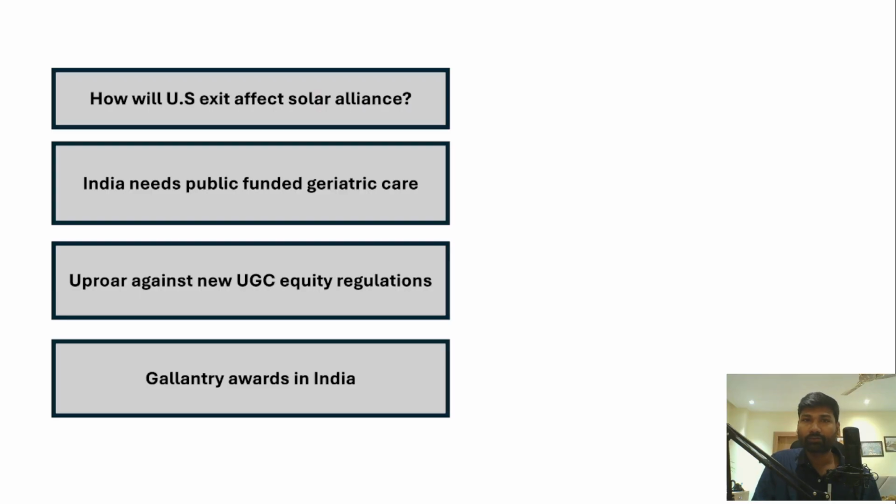And today we have some important topics from different newspapers. We'll be discussing all these topics one by one. The first topic is about US exit from International Solar Alliance, and then we'll talk about the government funded or public funded geriatric care, and we'll also understand UGC equity regulations 2026, and we'll also look into a prelims practice question based on the gallantry awards.